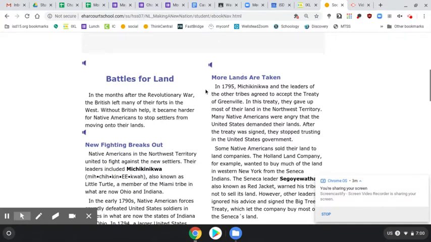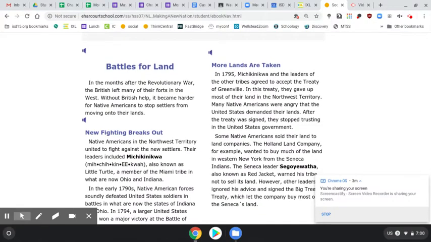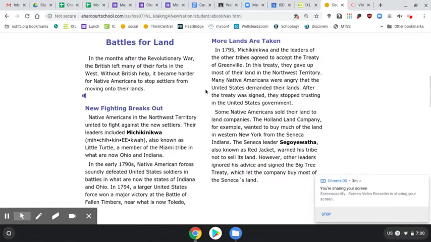In 1795, Michikiwata and the leaders of the other tribes agreed to accept the Treaty of Greenville. In this treaty, they gave up most of the land in the Northwest Territory. Many Native Americans were angry that the United States demanded their lands. After the treaty was signed, they stopped trusting the United States government.